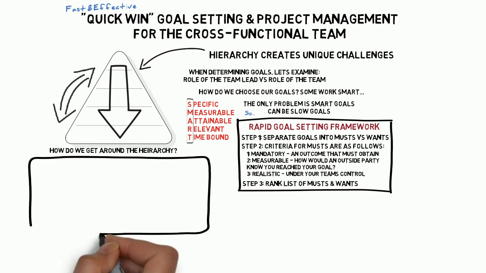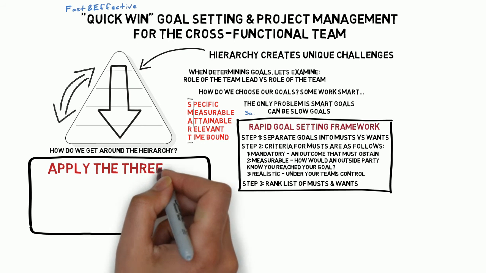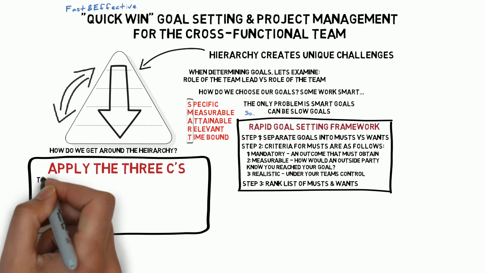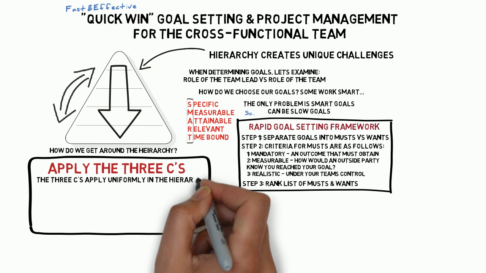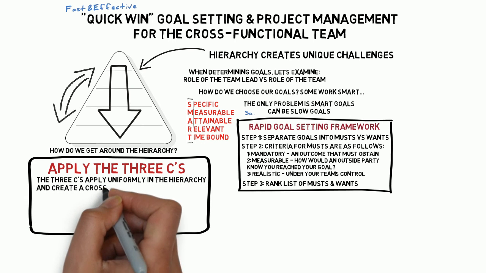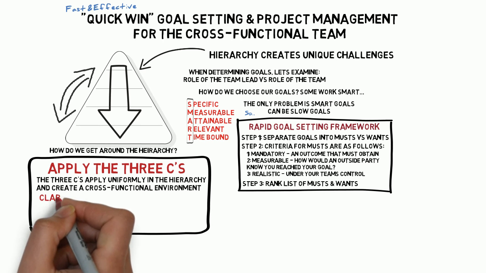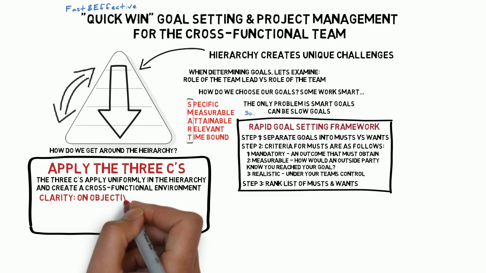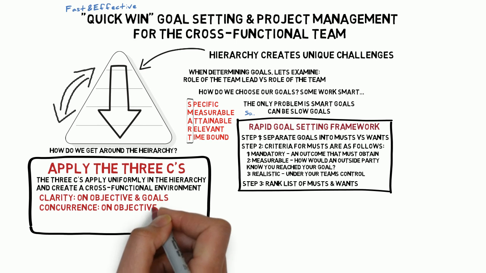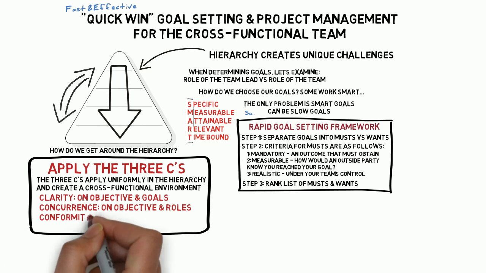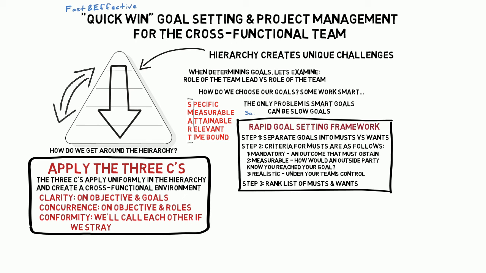Now that we have this list, let's talk about how we get around this hierarchy. I like to use a tool that I call applying the 3 C's. Now, the key to applying the 3 C's is that they apply uniformly in the hierarchy, and they create a cross-functional environment. The 3 C's are clarity. We have to have clarity on objectives and goals. We have to have concurrence on our objectives and roles, and we have to have conformity. That is, we'll call each other out if we stray from anything we've agreed on.